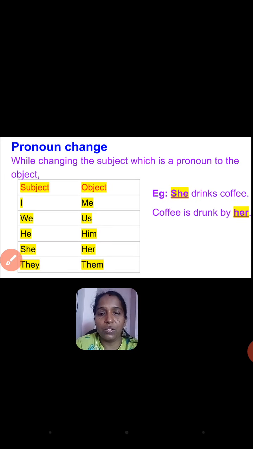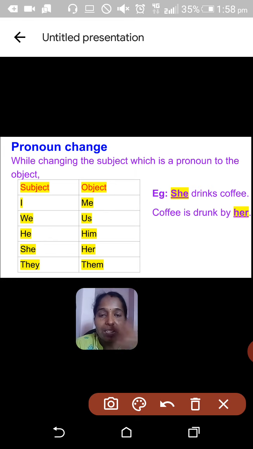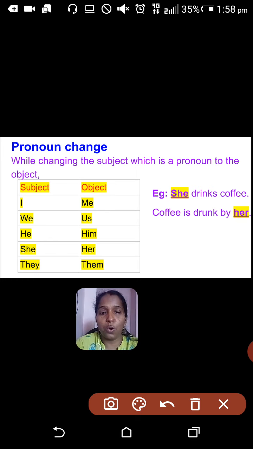Okay, so this is a tabular column. Pronoun change, while changing the subject which is a pronoun to object.